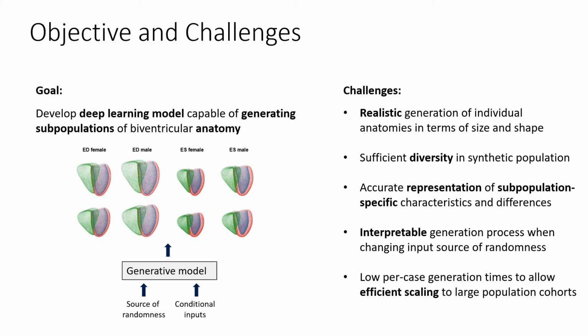of the generated hearts. Fourth, the generation process should be as interpretable as possible in order to improve understanding of the model and facilitate clinical acceptance. Finally, fast per-case generation times would be desirable to allow efficient scaling of the process to larger population cohorts.